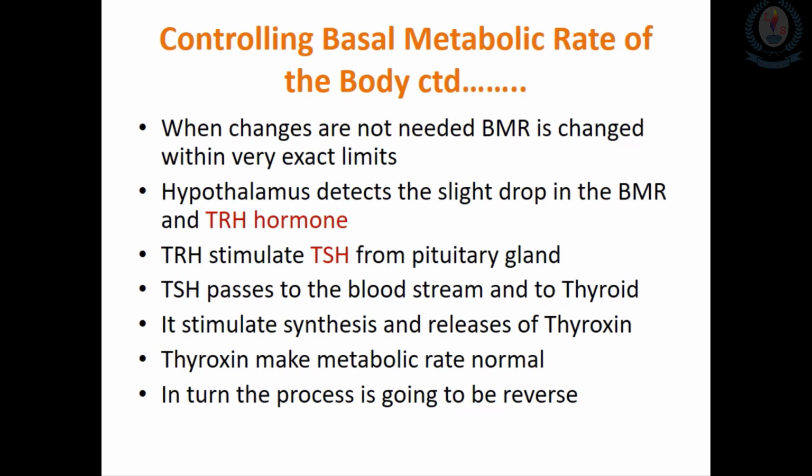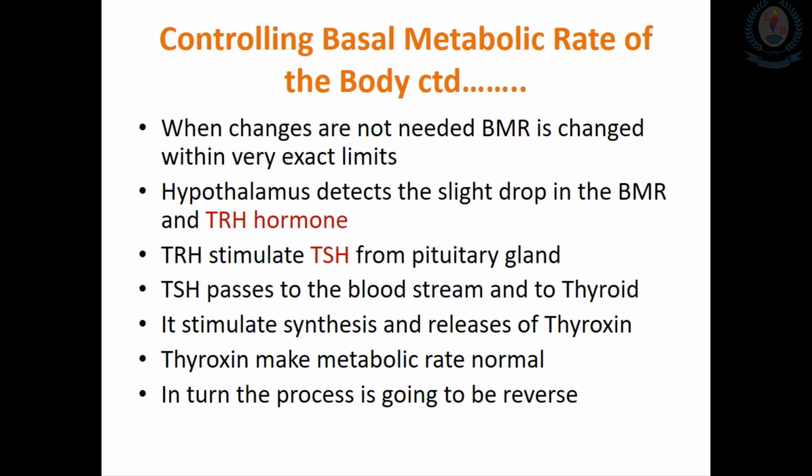In here, what happens? It stimulates the release of another type of hormone, which we call thyroid stimulating hormone, that is TSH. This TSH is then produced from the pituitary gland.